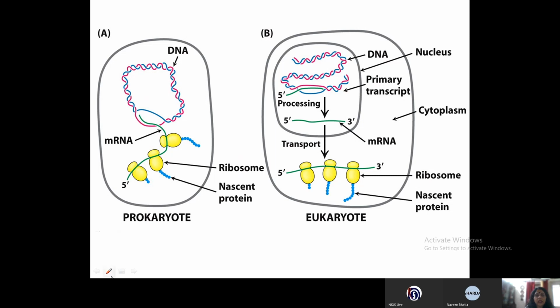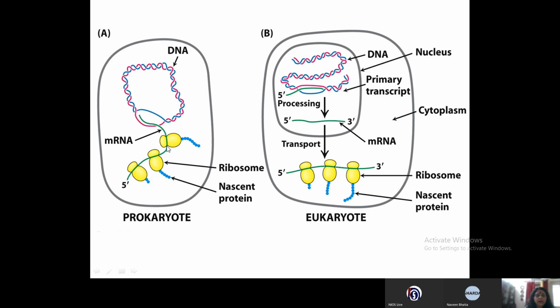So if you see this diagram, children, what you see is that this is a prokaryotic cell. Can you see here? This is a prokaryotic cell, and you see that this is the transcription bubble from where the RNA is being transcribed. And in case of prokaryotes, the mRNA is a functional mRNA.